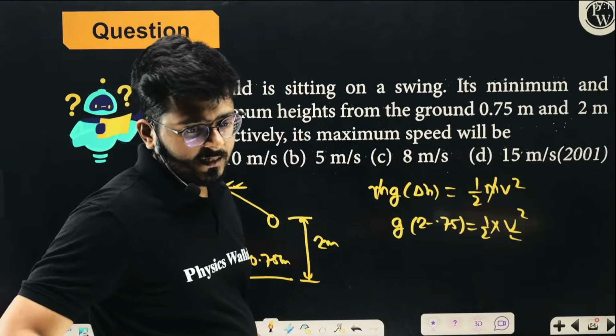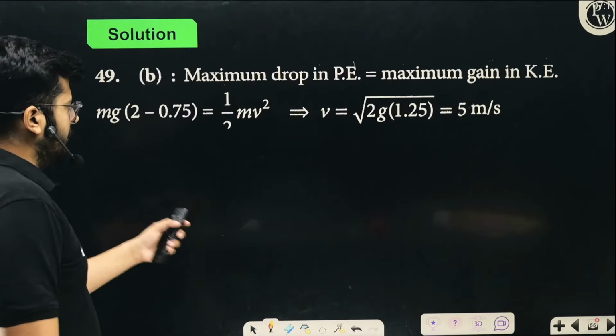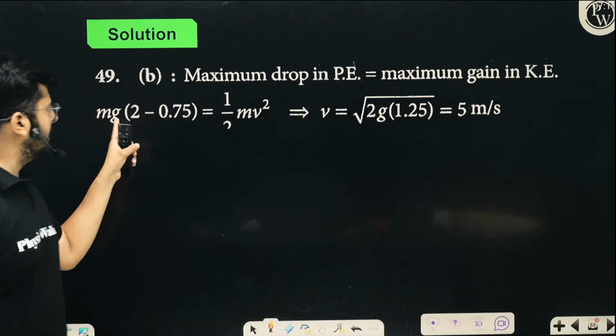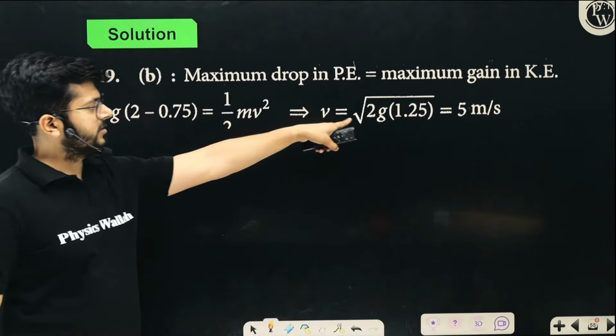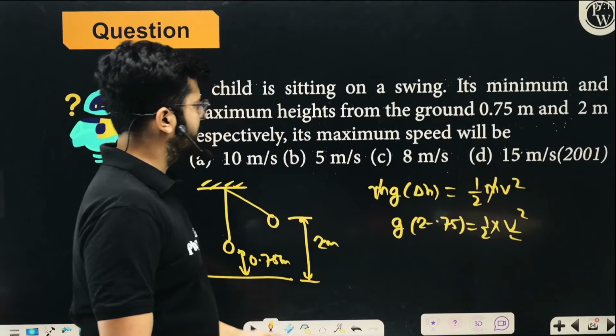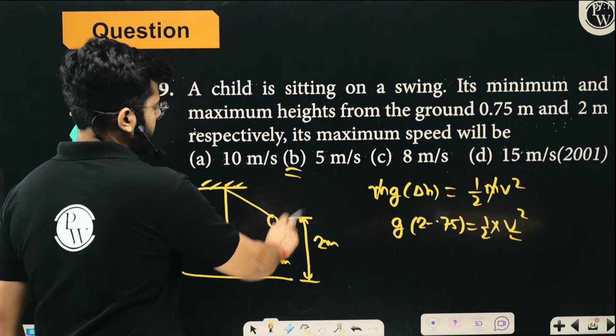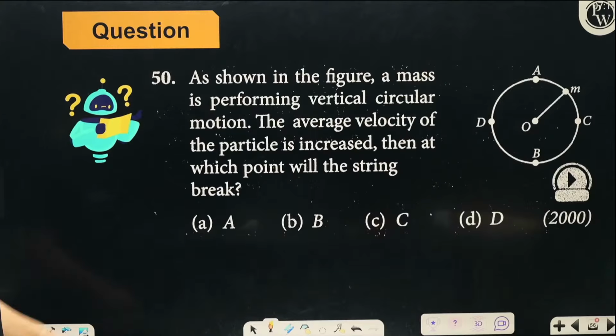Option D, A. So yeah, you see, right? The value of velocity: mg delta h is half mv square. So velocity is 5 meter per second. So option B is the correct option. Okay. All right. So let's move on and talk about this question.